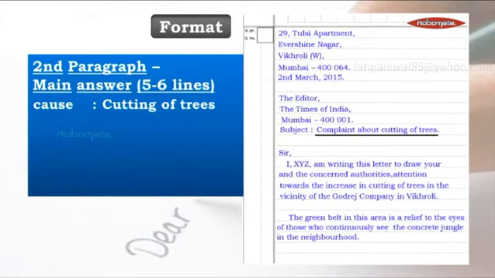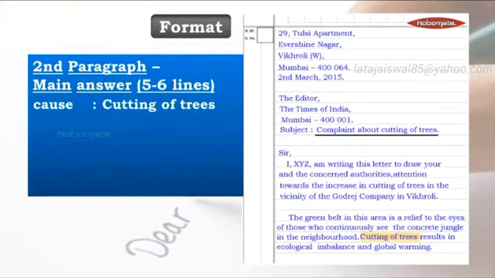So what is the cause? Cutting of trees. Students, see here, the green belt in this area is a relief to the eyes of those who continuously see the concrete jungle in the neighborhood. But cutting of trees results in ecological imbalance and global warming. So we have mentioned the cause, and the cause here is cutting of trees.